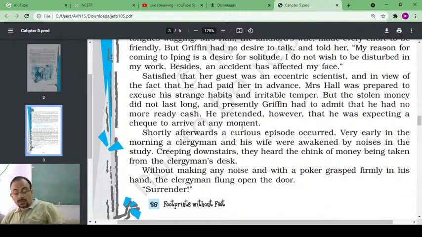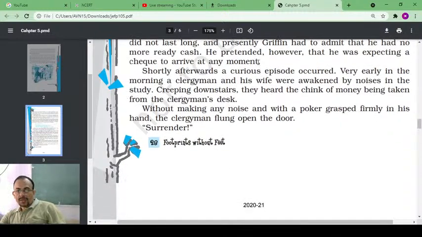And now, as the days went by, his money also started becoming less and less. Okay. Now you see, shortly afterwards, a curious episode happened. What happened afterwards? Very early in the morning, a clergyman and his wife were awakened by noises in the study.